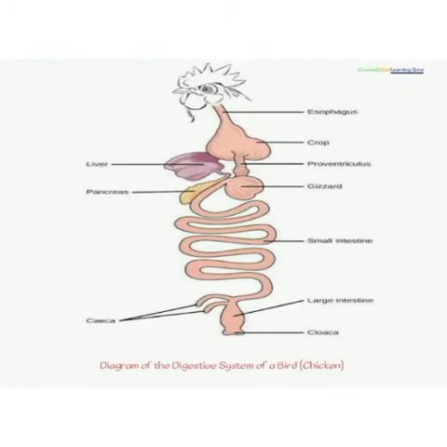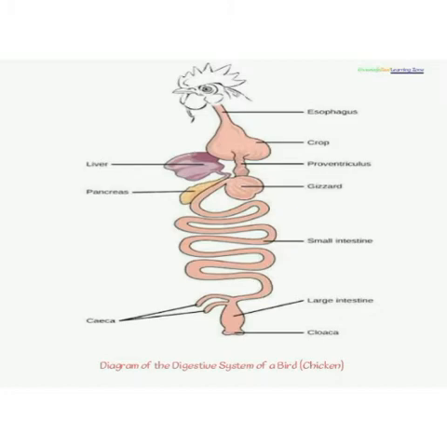This is a diagram of the digestive system of a bird. An example is the chicken. They do not have teeth; their mouth is modified into a beak. So they pick up their food, e.g. food grains like corn and guinea corn, using the beak. It comes through the esophagus to the crop, where it is stored for a while. Then it goes to the proventriculus, which contains some stones or grits that help to grind the food. And thereafter, it moves from there to the gizzard for further grinding.